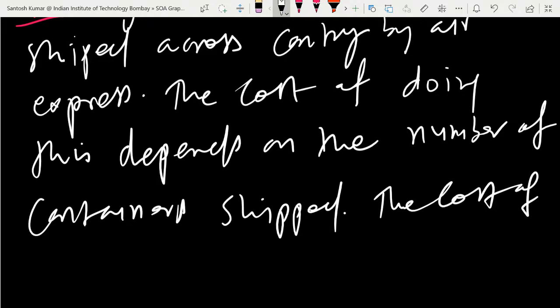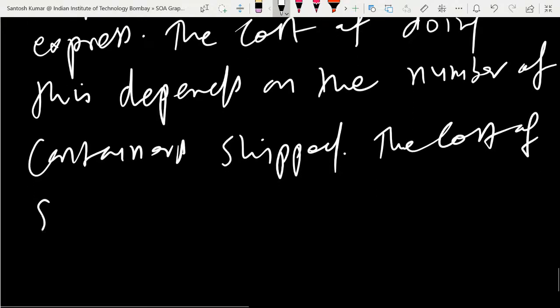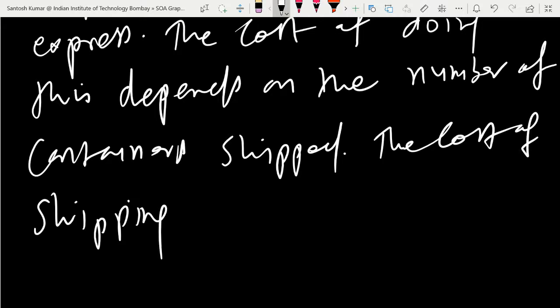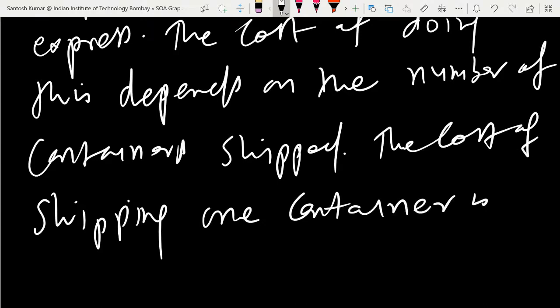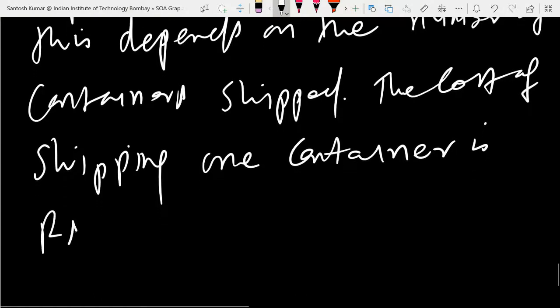The cost of shipping one container is, let me call it, rupees 125.